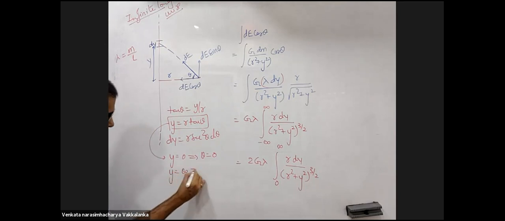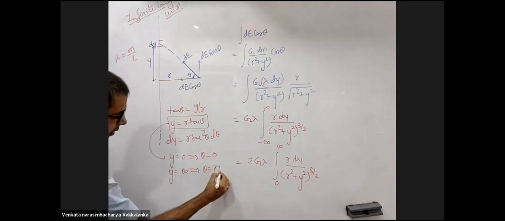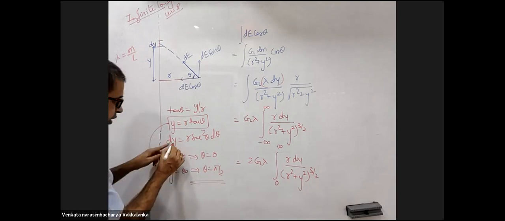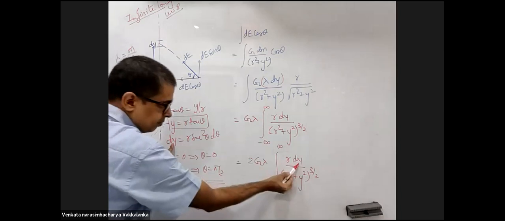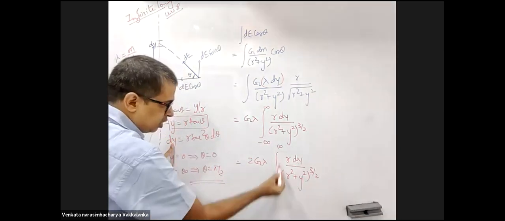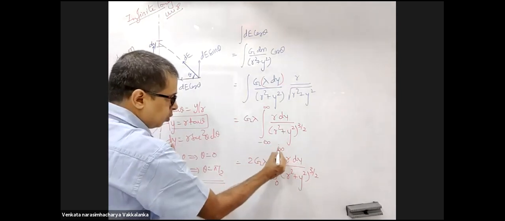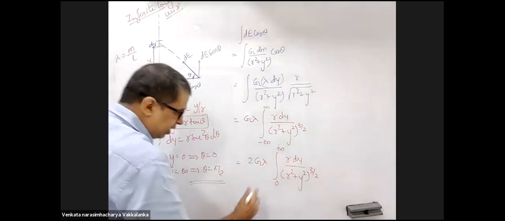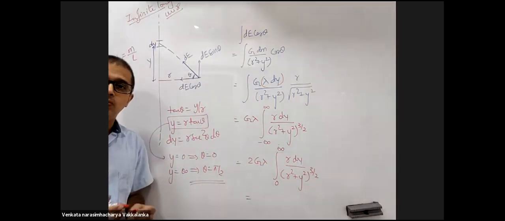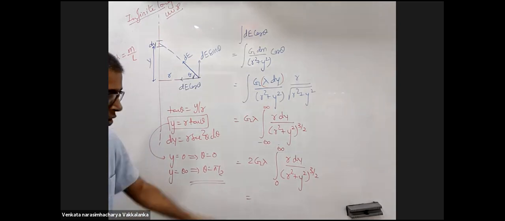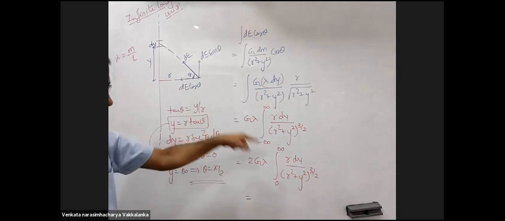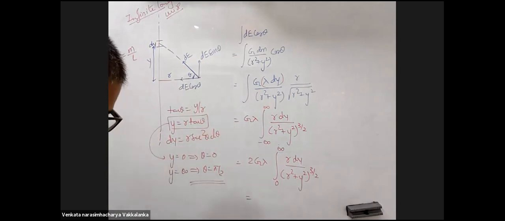Y is infinity, theta is pi by 2. Substitute dy here, substitute y here, and change the limits from 0 to pi by 2. Integrate and tell me the answer. I'm waiting for you. I'm running short of space here. But in the next 2 steps, you'll get the answer.